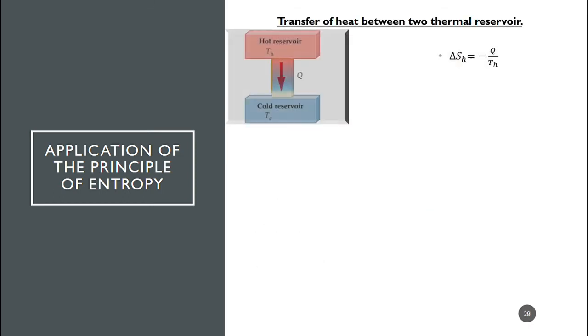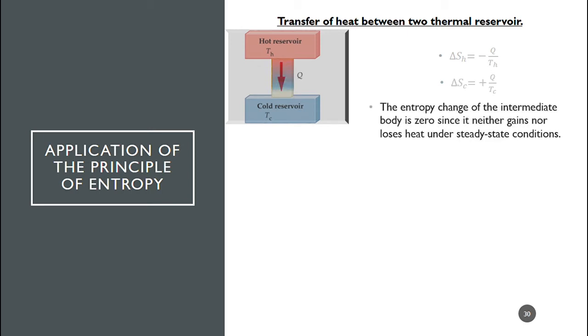The change in entropy of the hot reservoir, ΔSH, is equal to minus Q by Th. The negative sign is because heat is transferred from the hot reservoir. The change in the entropy of the cold reservoir is ΔSC, and that is equal to plus Q by Tc. The entropy change of the intermediate body is zero, since it neither gains nor loses heat under steady state conditions.